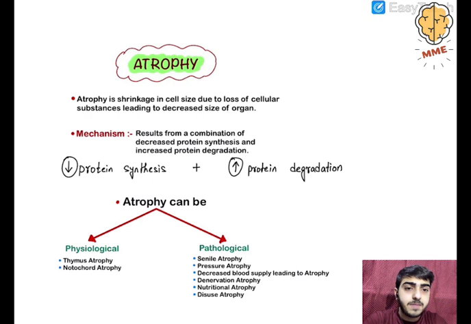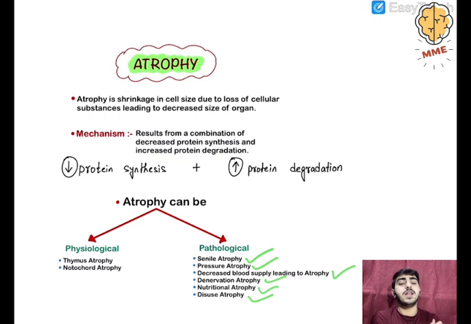Atrophy can be physiological and pathological. Physiological, we know that our thymus atrophies, the notochord atrophies, it gets reduced, diminished, and gets totally eliminated. So that is an example of physiological atrophy. Pathological can be senile atrophy, means due to age, the cells and tissues are going to atrophy. Pressure atrophy, when a pressure is applied to a particular cell or tissue, it can atrophy. Decreased blood supply, that is ischemia, can also lead to atrophy. Denervation atrophy, the nerve supply will be cut off, so the cells will then atrophy. Nutritional atrophy and disuse atrophy.